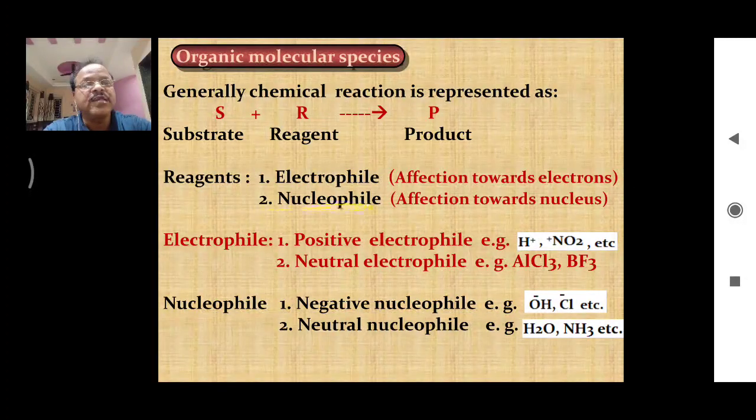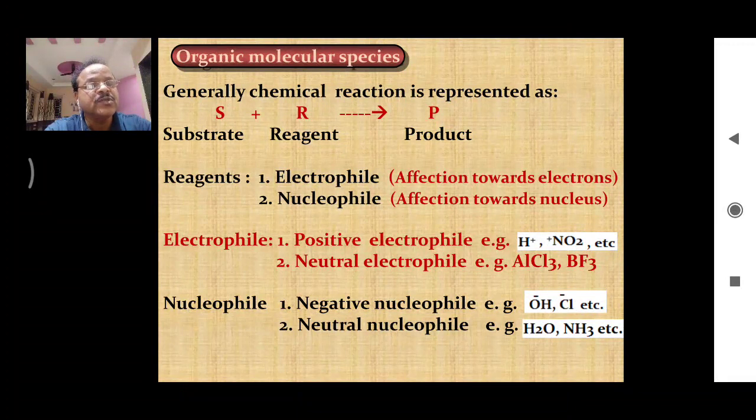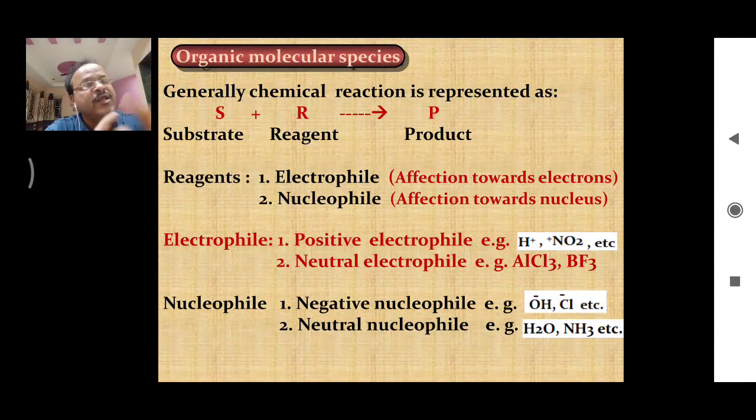The second type of reagent is called a nucleophile. They have affection towards the nucleus. So what should be the charge on these nucleophiles? As nucleophiles have affection towards the nucleus, they must carry a negative charge or they must be neutral, but they must have electrons, that is, be electron rich species.